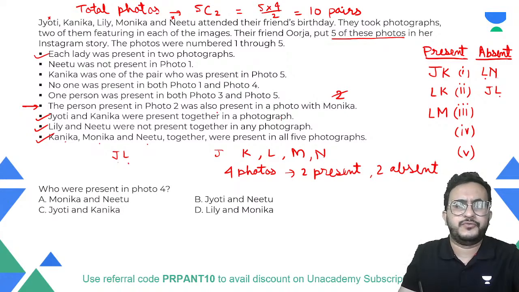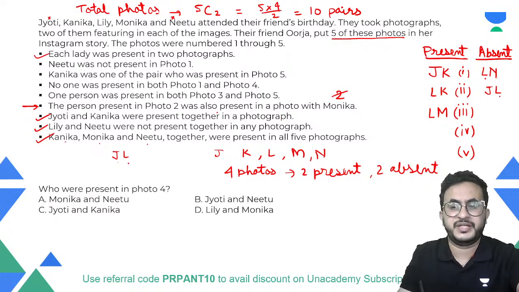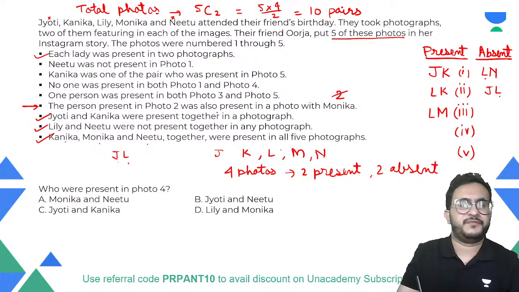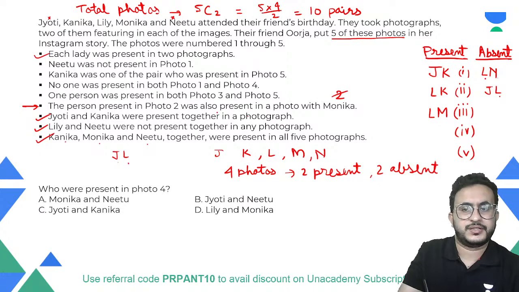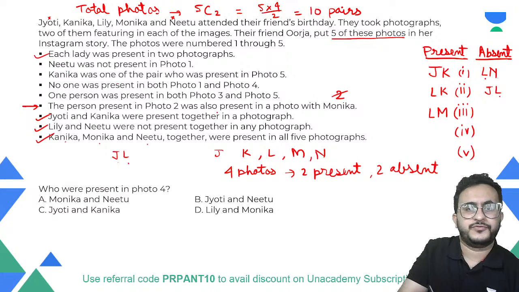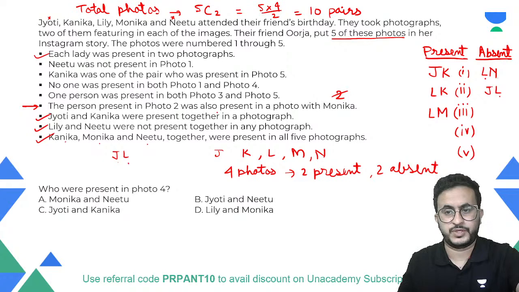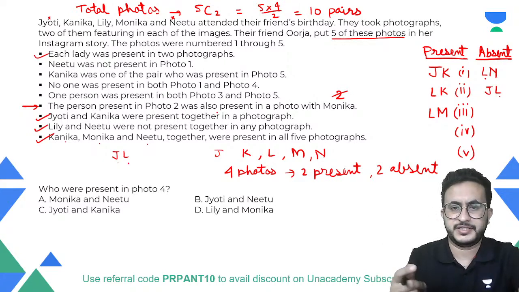Now we will work on finding the photograph numbers. Okay, so we will make some cases and find photograph numbers. So these combinations we have got. Now one statement that is given is that Kanika was one of the pair who was present in photo 5. Okay, so Kanika is one of the pair present in photo 5.